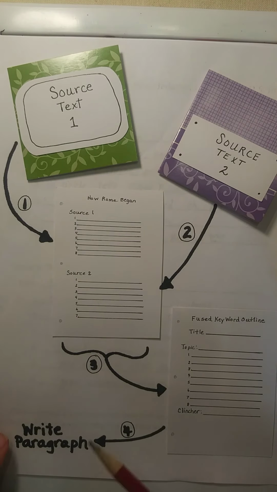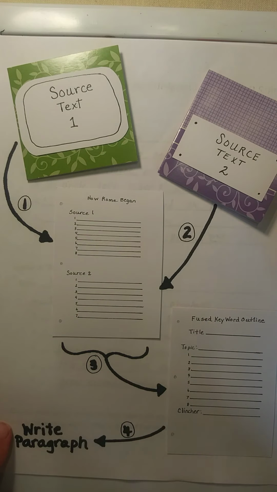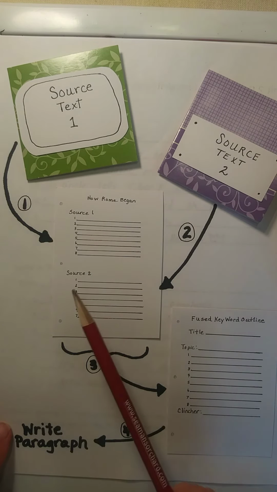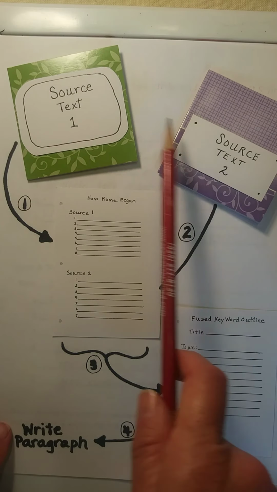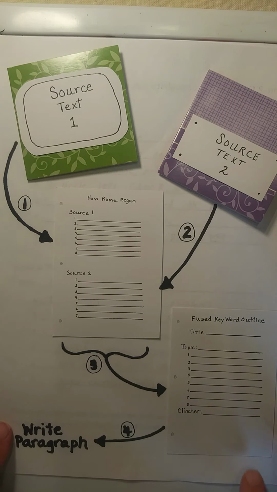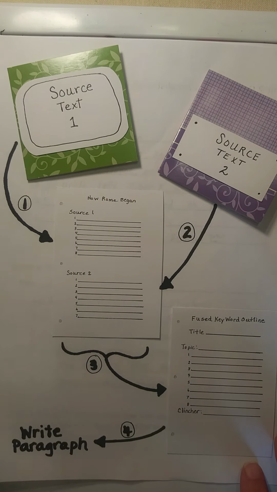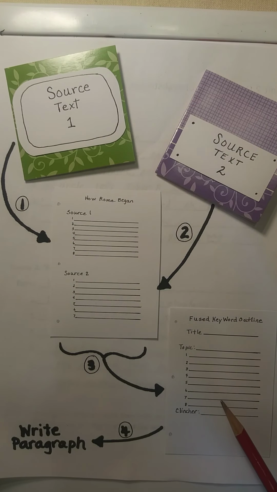Okay? So you're going to choose 4 to 6 facts from each source text. And remember, don't copy the facts from this source text that you've already copied from that source text. Okay, if you have any questions about that, please let me know. We'll be doing the fused outline, like I said, next week, and then the paragraph after that.